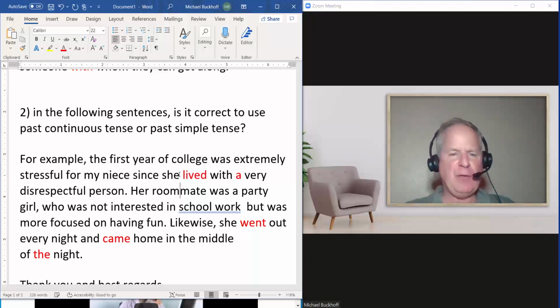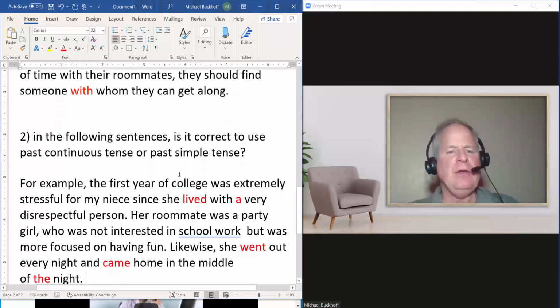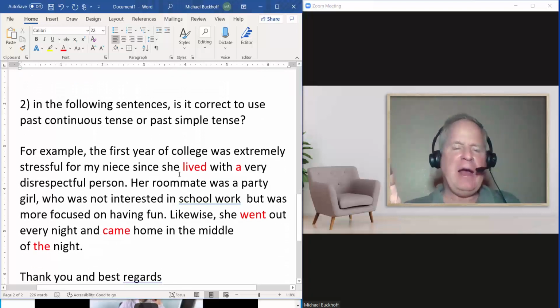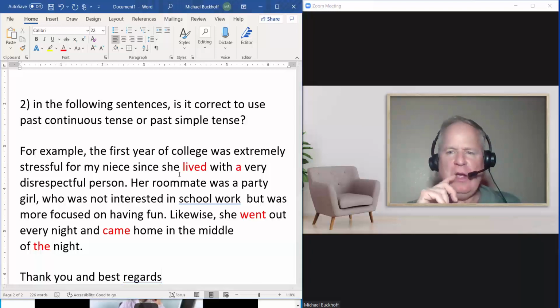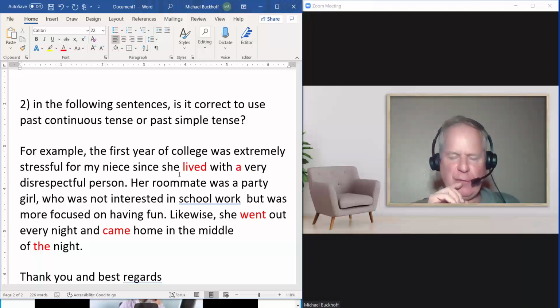To me, the past perfect or the simple past tense works really well in those cases. Okay? So my advice on that, on any type of continuous or progressive verb tense, is, if possible, use the simple version of that. So maybe the simple past is better than the past progressive, for example.